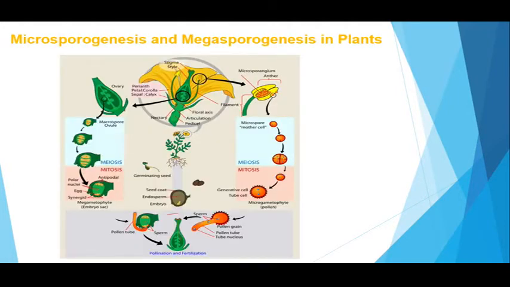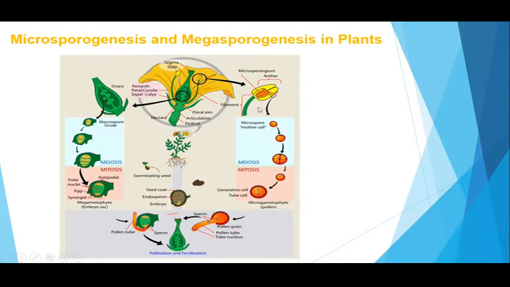This is the diagrammatic representation of reproduction in flowering plants showing how micro and megasporogenesis takes place in microspore and megaspore mother cells undergoing sporic type of meiosis. In flowering plants, sporophytic phase represents the dominant plant body, on which flowers are produced as reproductive organs.